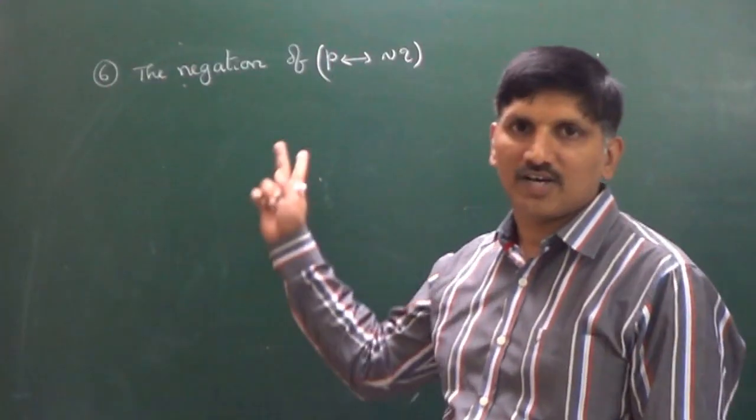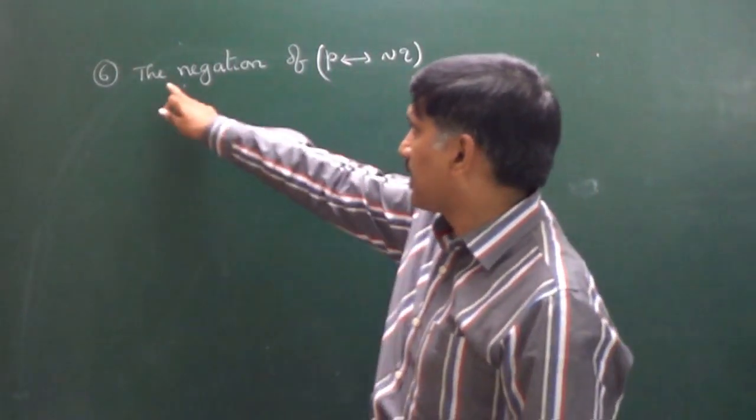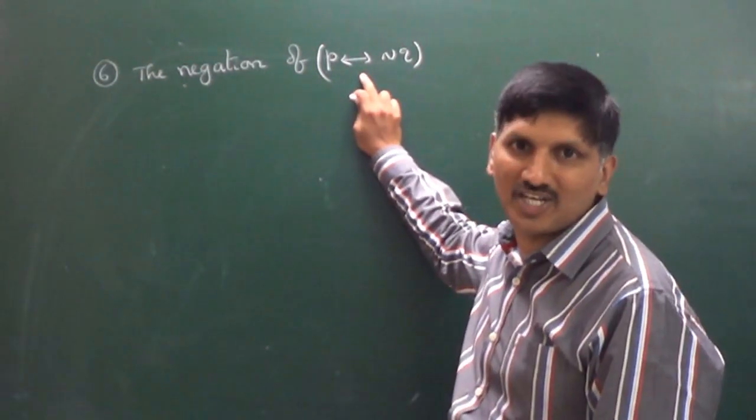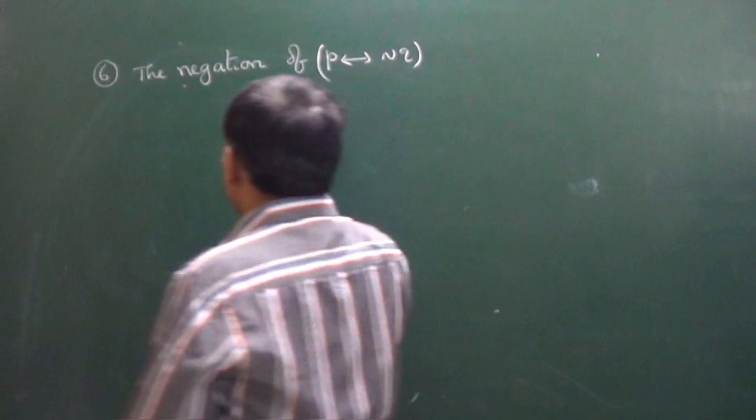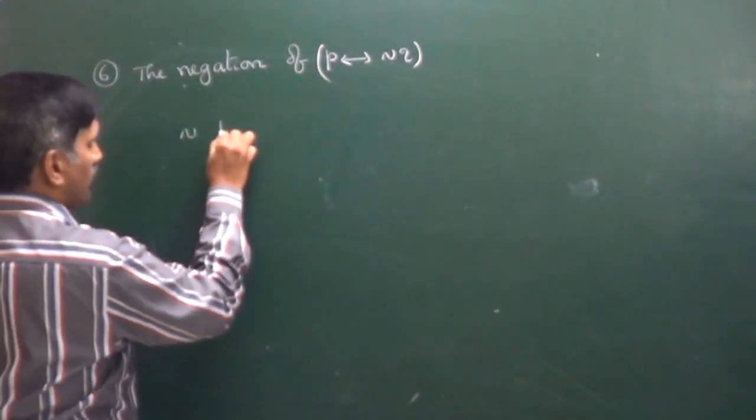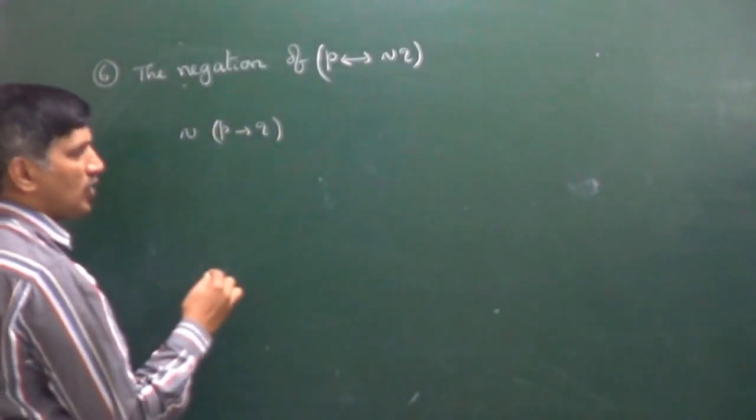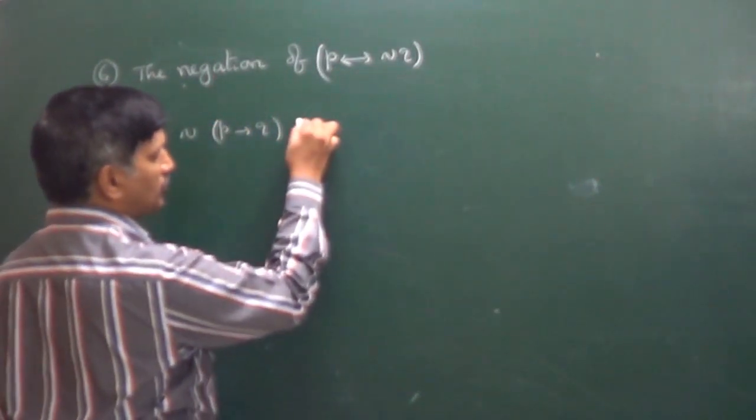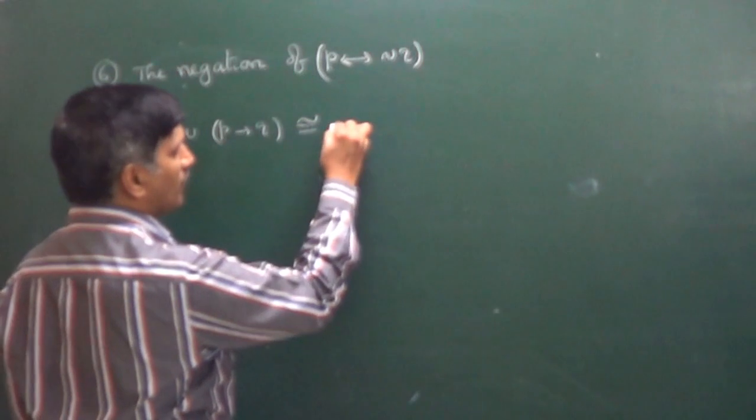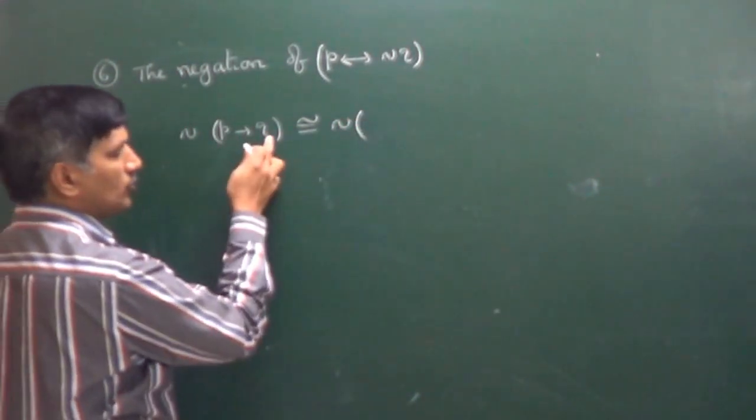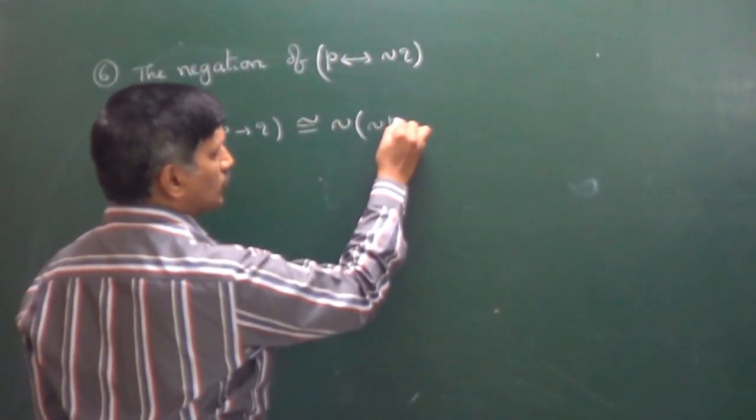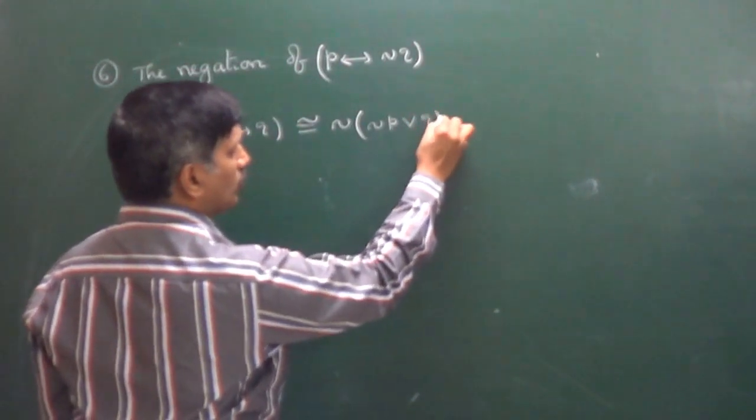Let's have another question here. The negation of this statement is asking. So first of all, you know the negation of P implies Q. Can anyone tell me how to find out the negation of P implies Q? As we told earlier, negation of P implies Q is logically equivalent to negation P or Q.